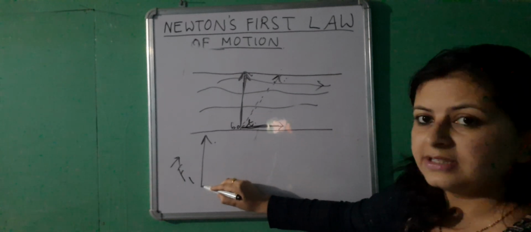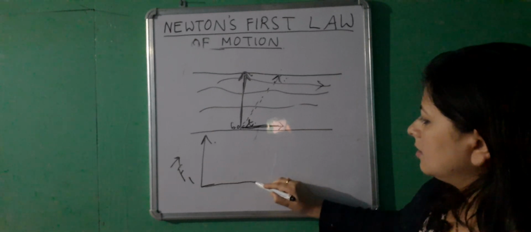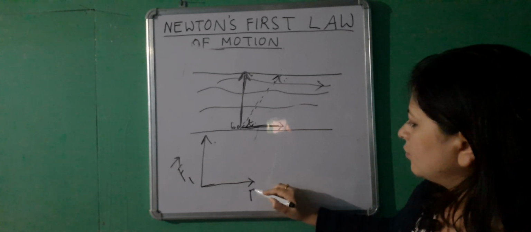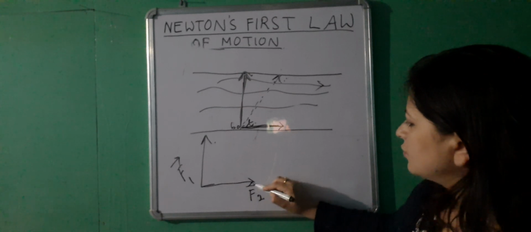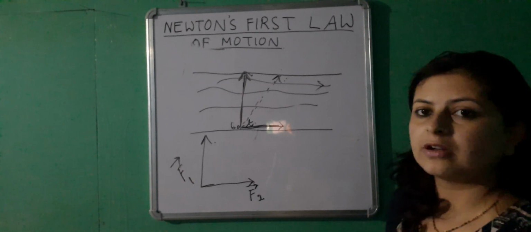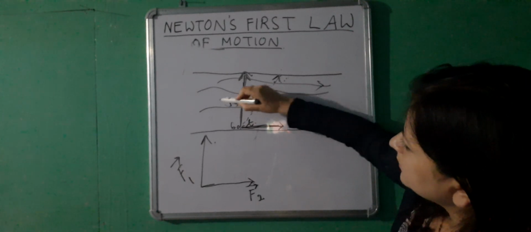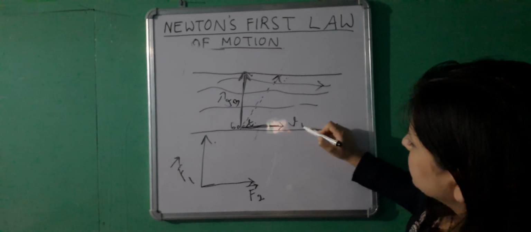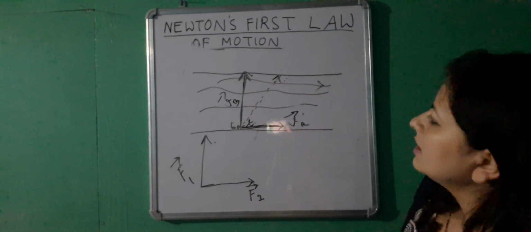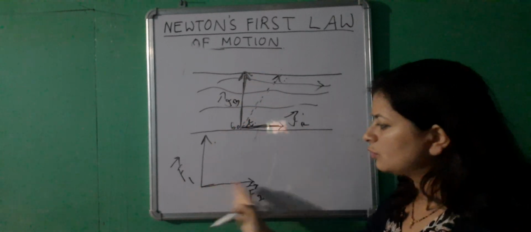So I will draw it here. This is F2. Let F2 be the force due to the direction of flow of the river.